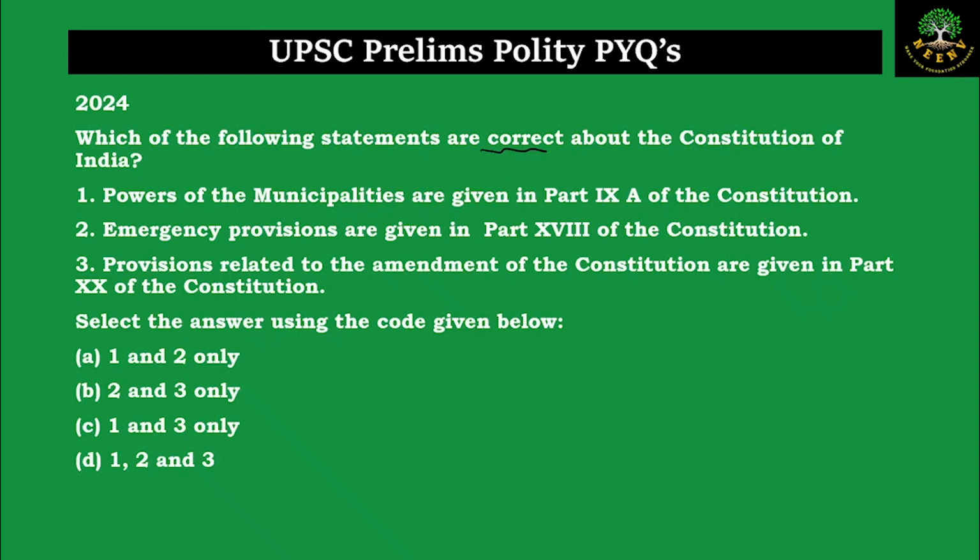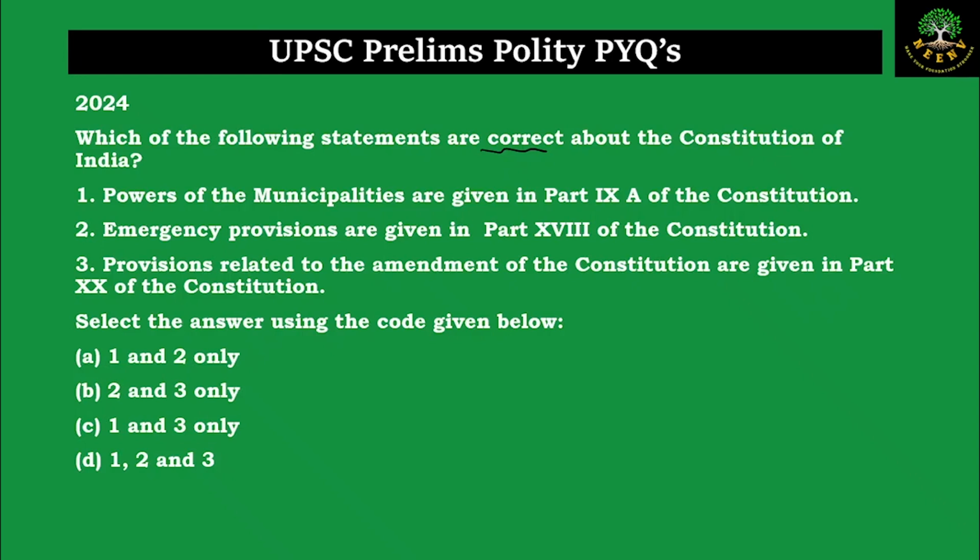So on one side we have the different parts of the Constitution, and the other side we have the different provisions that are contained in that particular part of the Constitution. Generally what used to happen was, we used to get questions on the schedules and the provisions of the respective schedules. We used to get a match the following question, but this time we got a question on the parts of the Constitution and the provisions which are there in that particular part.